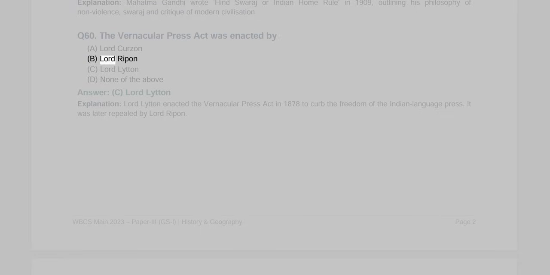Q60. The Vernacular Press Act was enacted by A. Lord Curzon. B. Lord Ripon. C. Lord Lytton. D. None of the above. Answer: C. Lord Lytton. Explanation: Lord Lytton enacted the Vernacular Press Act in 1878 to curb the freedom of the Indian language press. It was later repealed by Lord Ripon.